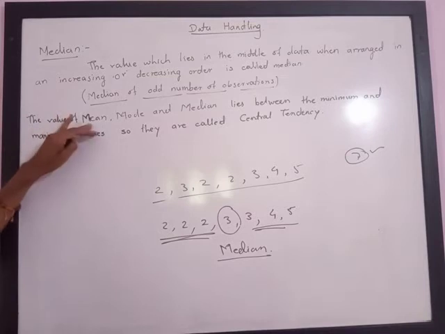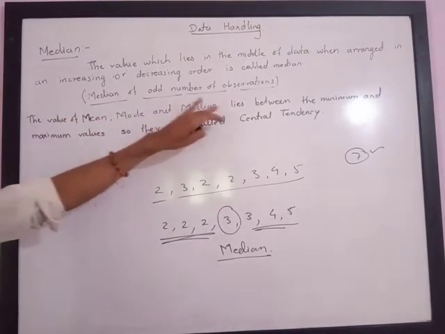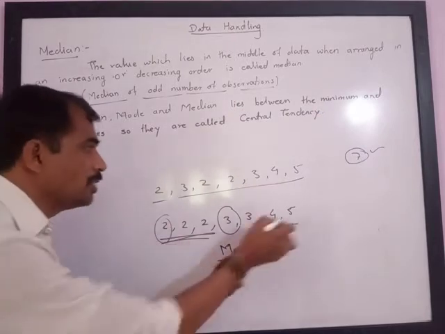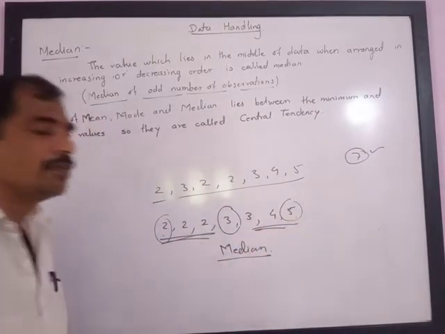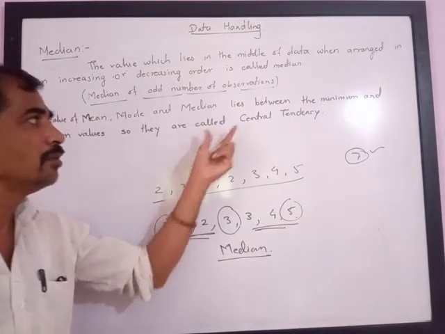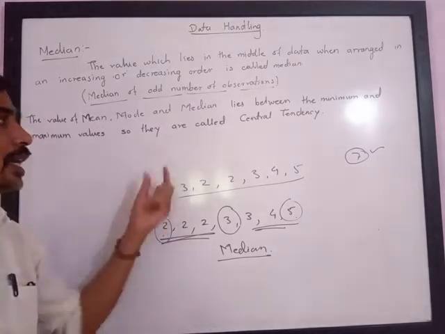The values of mean, mode and median lie between the minimum and maximum value. You can note here the median lies between the minimum value and the maximum value. Hence, they are called central tendencies. Mean, mode and median are all called central tendencies.